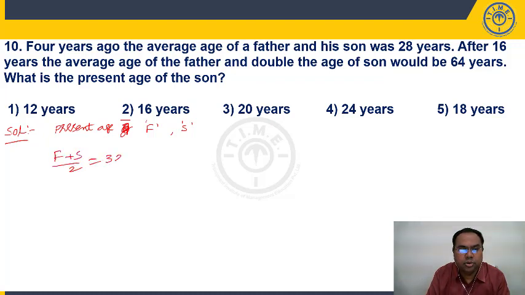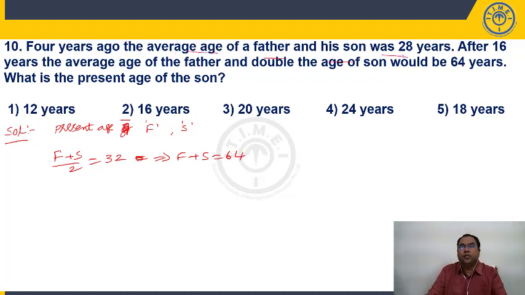Now it should be 32 present average. So from this I can say F plus S is equal to 64. Yes, 4 years ago average of father and son is 28 years, right? So 4 years ago it is 28 means after 4 years father's age will increase by 4, son's age increases by 4. So total average will increase by 4. So it has to be 32. So F plus S by 2 is 32, F plus S is 64.